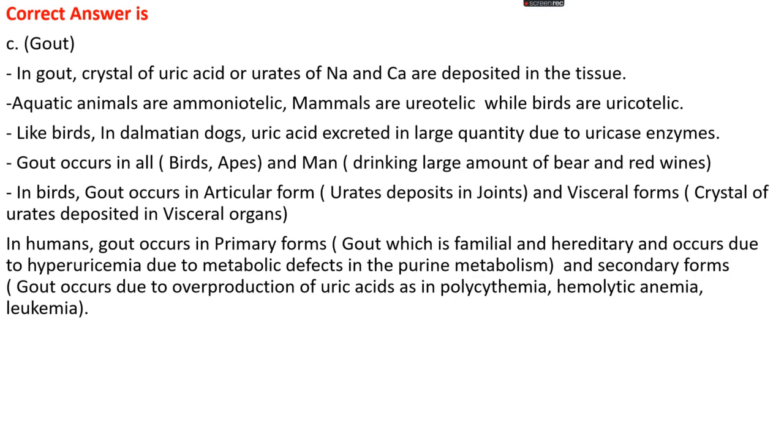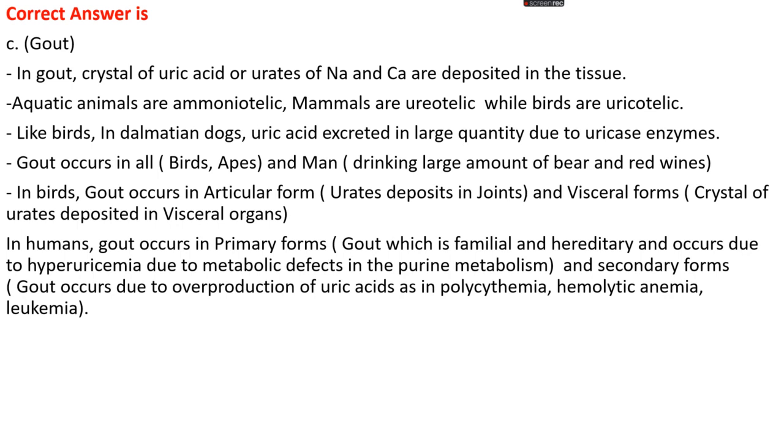Okay, aquatic animals are ammonotelic. They excrete nitrogen waste in the form of ammonia, while mammals are ureotelic, that is, mammals excrete nitrogenous waste in the form of urea, while birds are uricotelic. Birds excrete nitrogenous waste in the form of uric acid. Also, Dalmatian dogs excrete uric acid in large quantity due to the presence of the uricase enzyme.